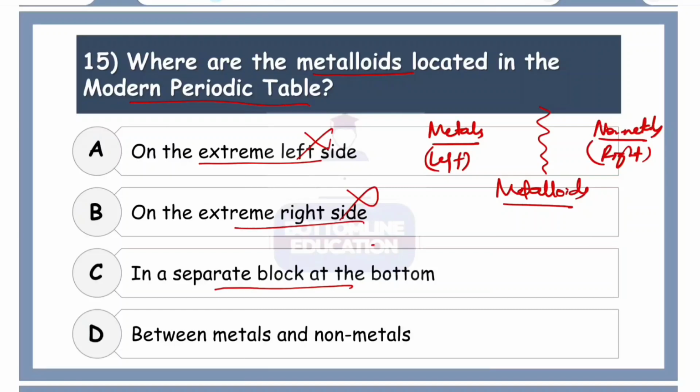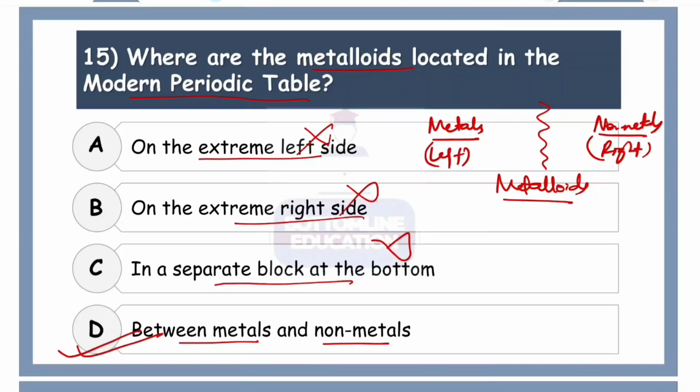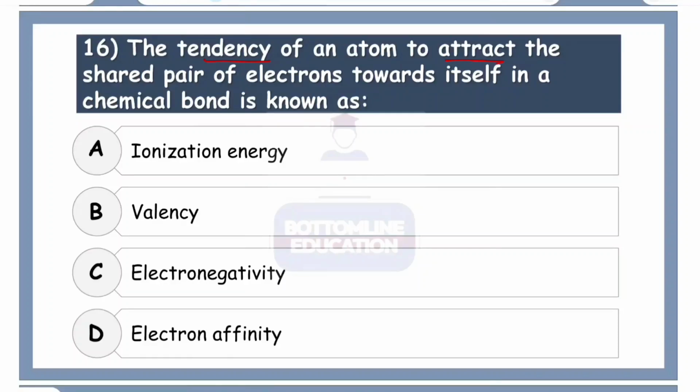and a separate block at the bottom. The separate block is actually of lanthanides and actinides, and which are also metal. So this is actually also wrong. So they are placed between metal and non-metal. Correct option number D. The tendency of an atom to attract the shared pair of electrons towards itself in a